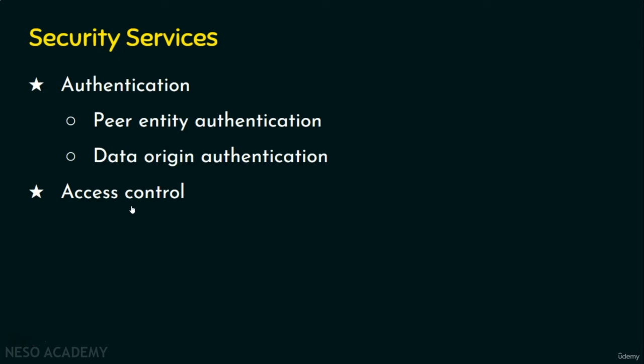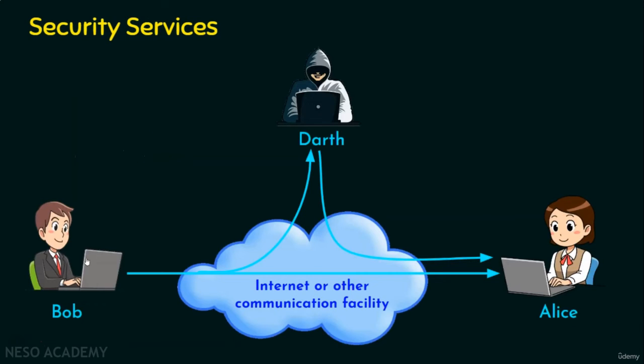This is about the second service. Let's move on to the third service, which is data confidentiality. We need to ensure that the data is confidential and protected from unauthorized access or unauthorized disclosure. Let's see an example. In this example, Bob is going to send some data to Alice. Obviously, we should ensure that no one else, including Darth, can access the data items.